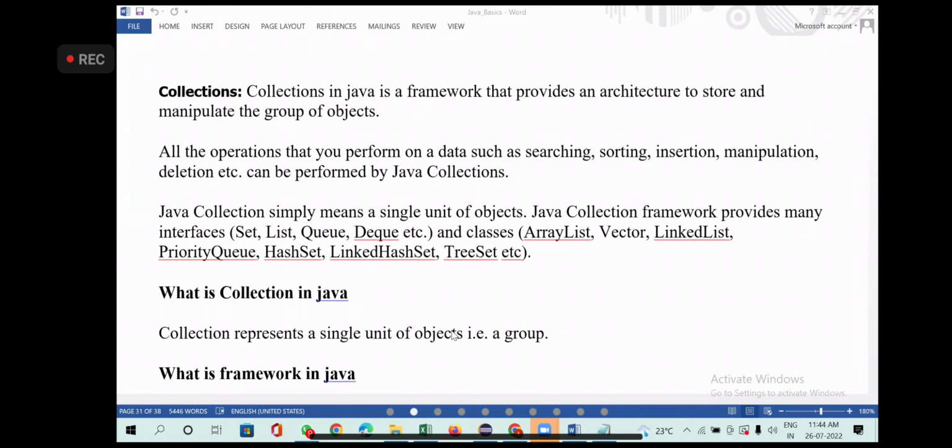Okay. Now, what is a collection? Collection in Java is a framework. Always remember, whenever I say framework, it is nothing but a ready-made architecture that they have already built in. They're asking you to go and use it. It's ready-made. Like when we buy dosa batter, it's ready-made. Get it and use it. Same thing here, but here it's not dosa, it's interfaces and classes. Okay.